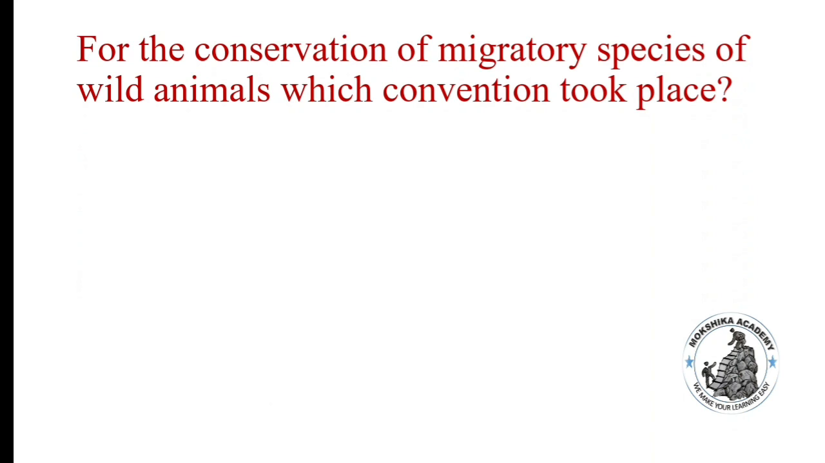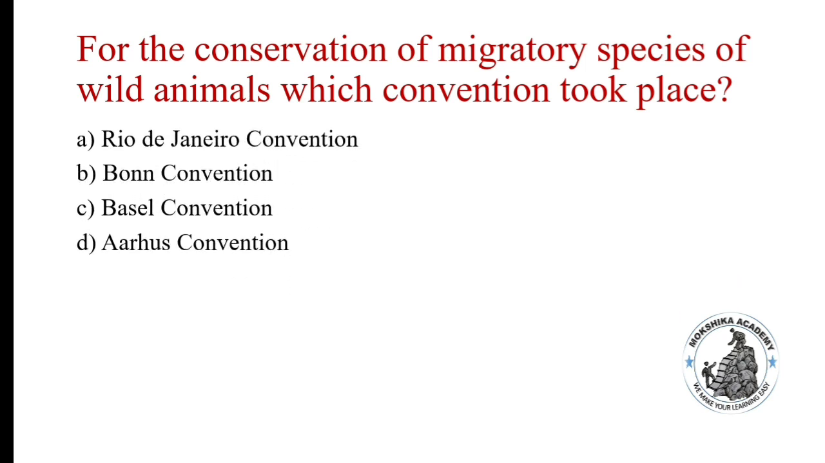For the conservation of migratory species of wild animals, which convention took place? Rio de Janeiro Convention, Bonn Convention, Basel Convention, Aarhus Convention. Bonn Convention is the correct answer. It came into existence for the conservation of migratory species of wild animals.